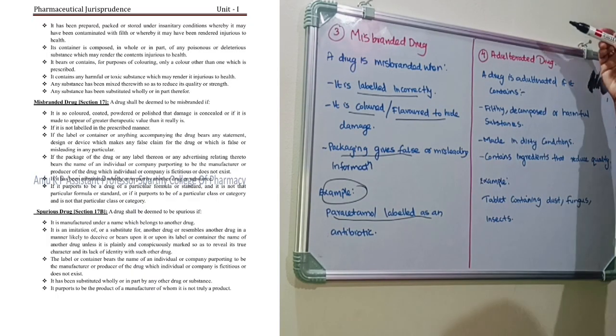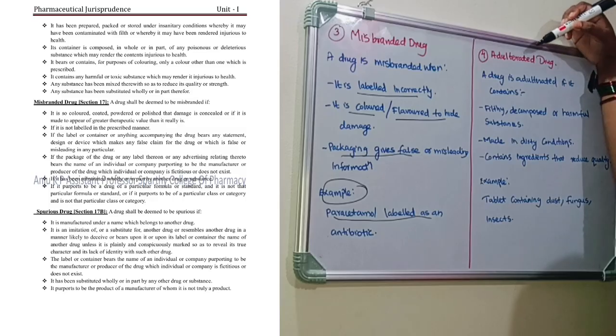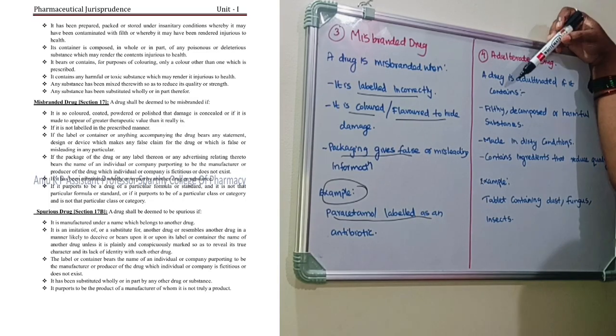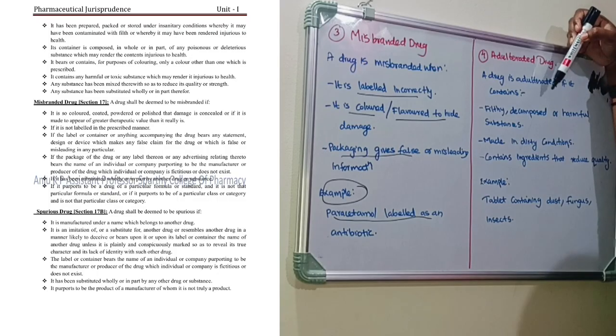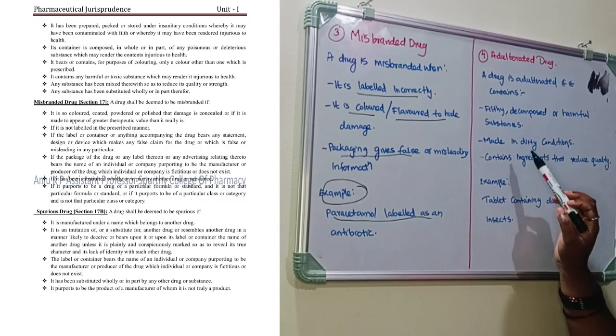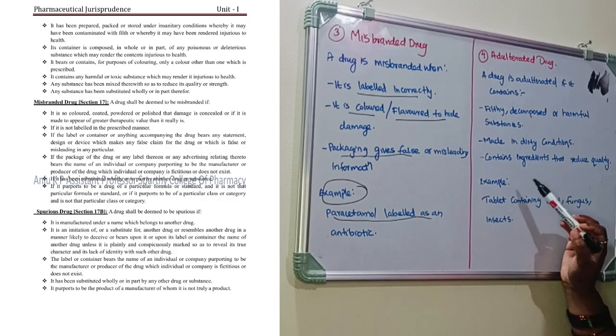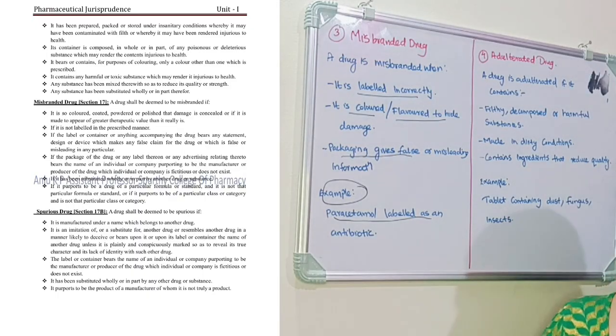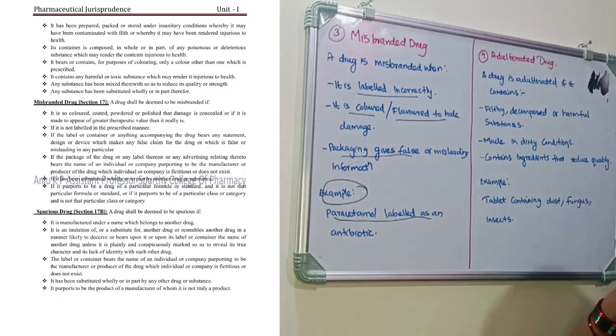Now if we are talking about the adulterated drug, a drug is adulterated if it contains filthy, decomposed, or harmful substances, is made in dirty conditions, or contains ingredients which reduce the quality of your medicines. In that case we will tell it is an adulterated drug.